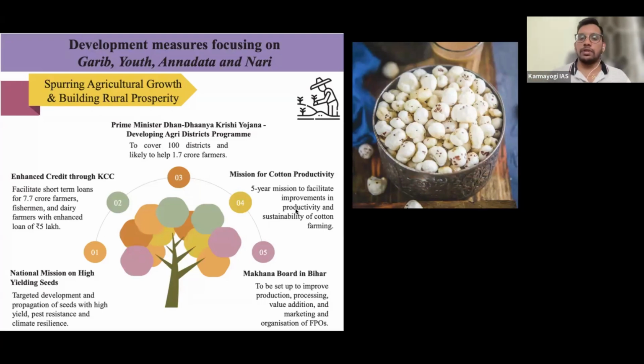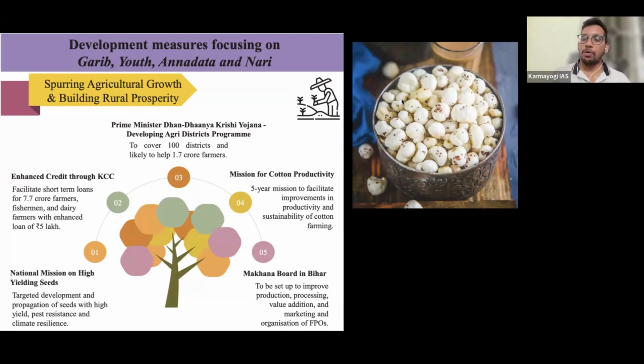Government has proposed a mission for cotton productivity because the cotton crop has been in loss for many years. It would be a very good step if the government is able to manage it. This five-year mission for cotton productivity is going to be brought in, but what measures they will take has not been mentioned. We have to see once the cabinet approves this, right?